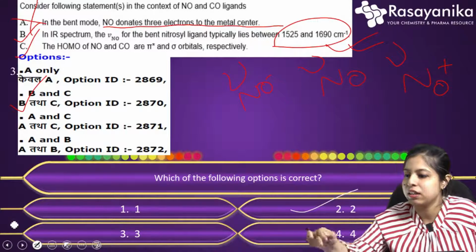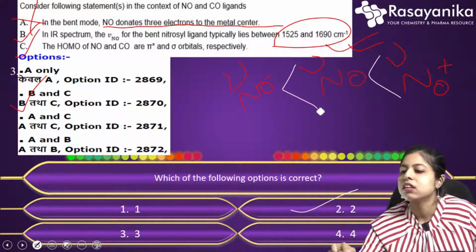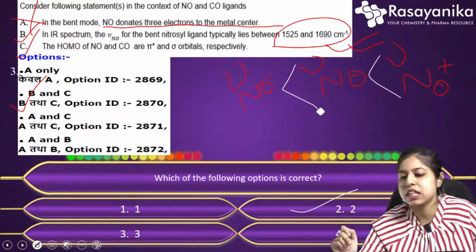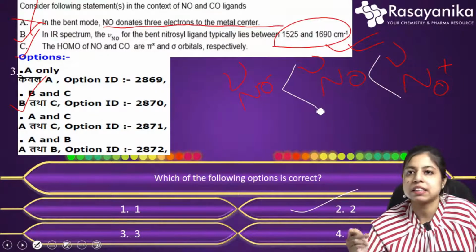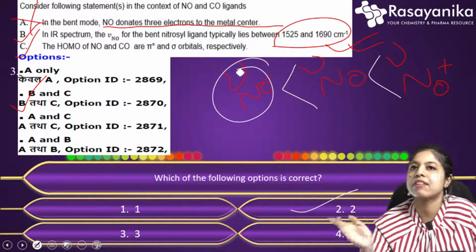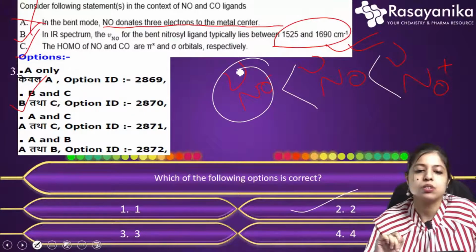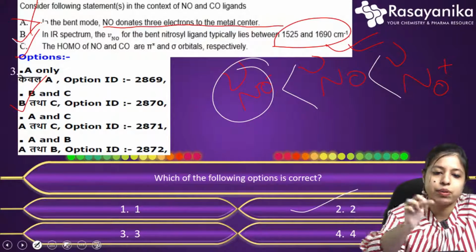So if we see the highest order for the NO+, this is linear, and then the free nitrosyl, and least the NO-, that is bent nitrosyl. So it has the lowest value among these also. So we can see below 1700, around 1525 to 1690 centimeter inverse. So this is also a correct answer option.